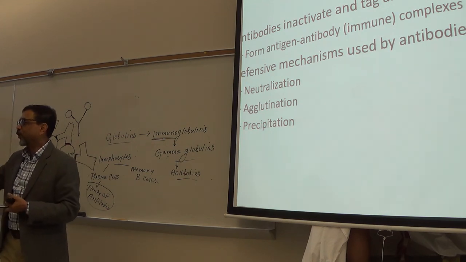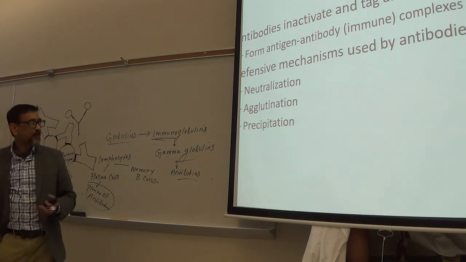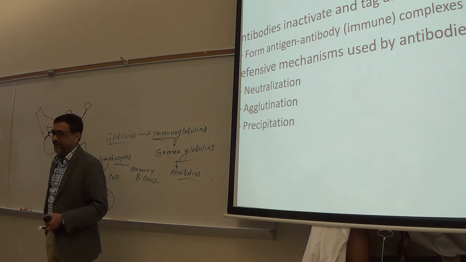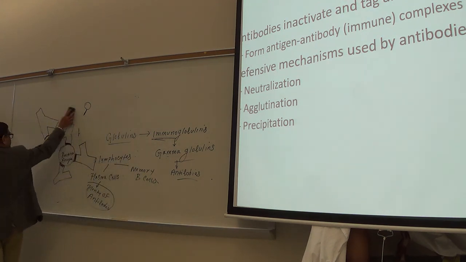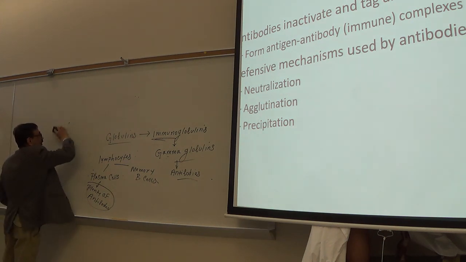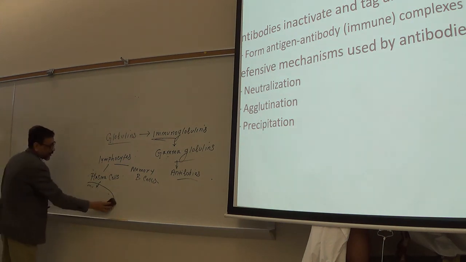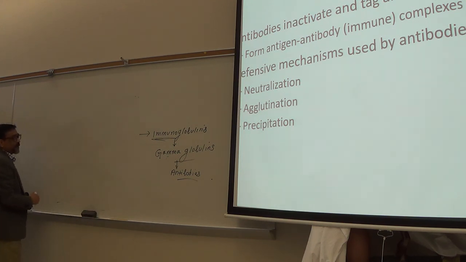It will not be able to go and harm other cells. Okay? So precipitation will stay in one location. So those are the ways antibodies mainly work. But antigen-antibody complex that I explained before, that